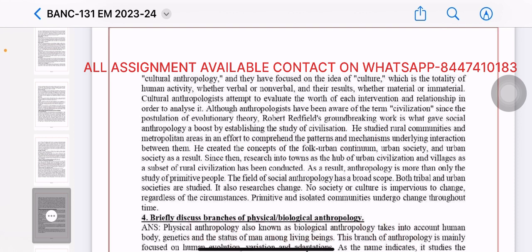He created the concept of the folk-urban continuum, rural society and urban society as a result. Since then, research into the town as the hub of urban civilization and villages as a subset of rural civilization has been conducted. As a result, anthropology is more than only the study of primitive people. The field of social anthropology has a broad scope. No society or culture is impervious to change, regardless of the circumstances. Primitive and isolated communities undergo change throughout time.